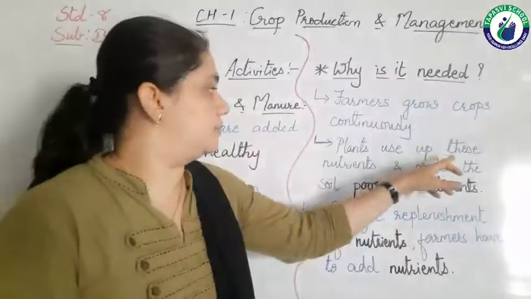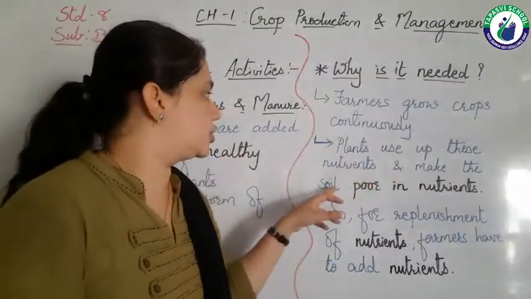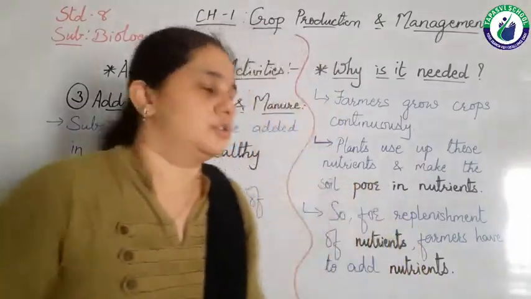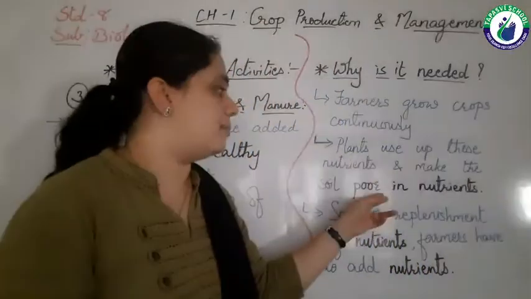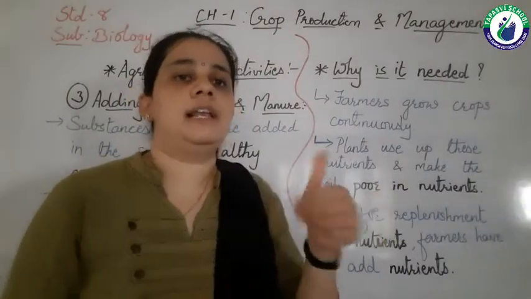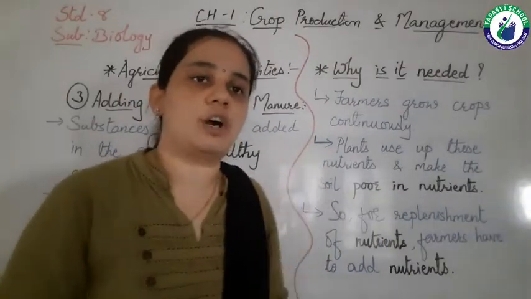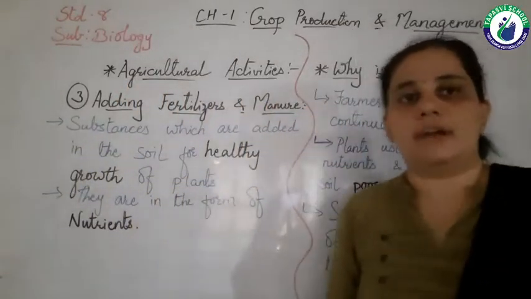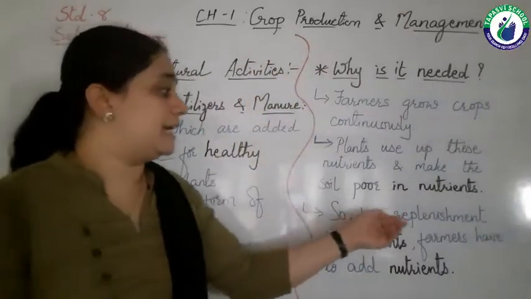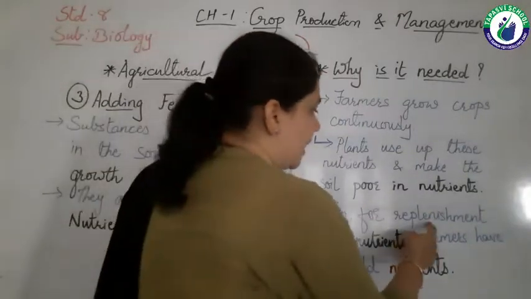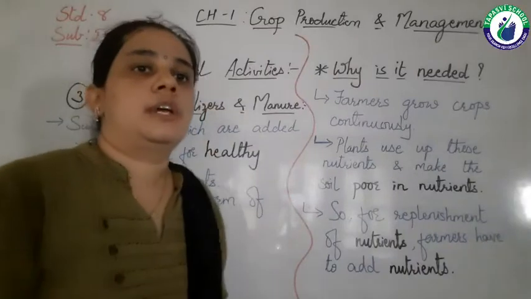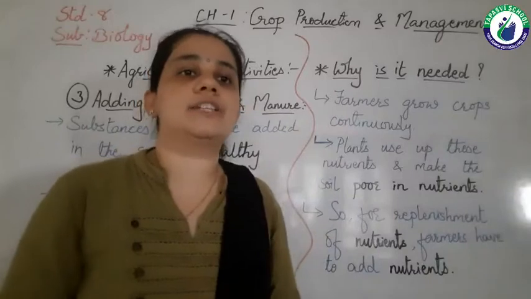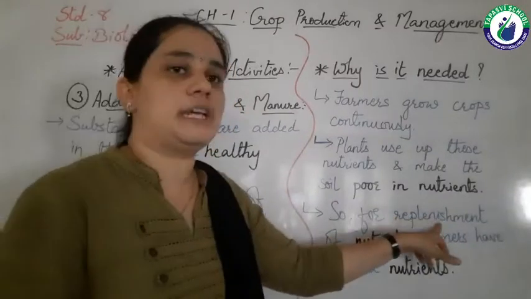So plants use up these nutrients and make the soil poor in nutrients, right? The soil has no nutrients because all of them are absorbed by the plants. So for replenishment, which means to replace the nutrients again in the soil, that is the meaning of replenishment.